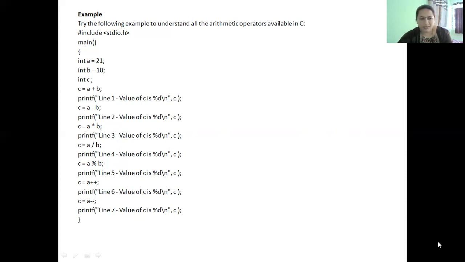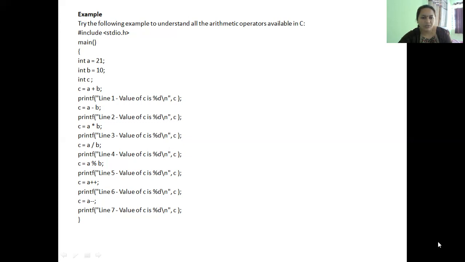The next statement in the program is c equal to a plus plus. I'm incrementing a by 1 and displaying the output. So the output will be line 6, value of c is 22. Next, c equal to a minus minus. This is a decrement operator. I'm decrementing the value of a by 1 and I'm assigning it to c. And now the value of c is 20.